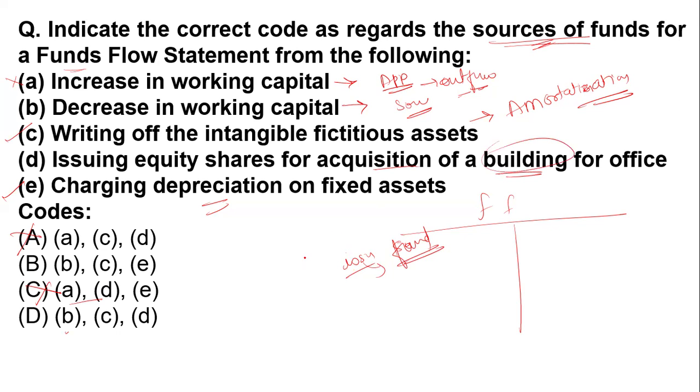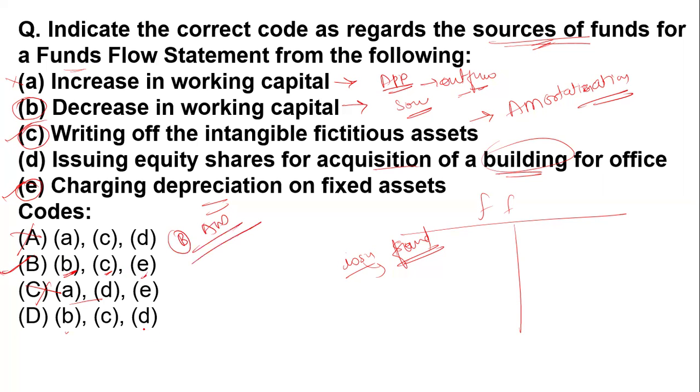In that case, this is not a source of the fund. So the right answer is option B, C and E, that is, option number B is our right answer.